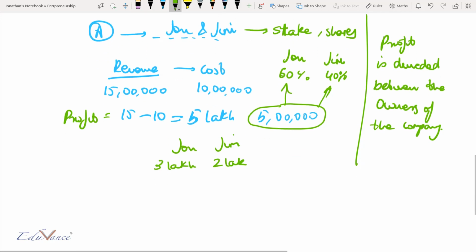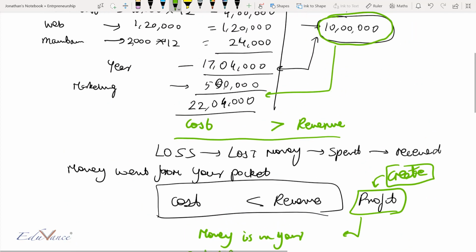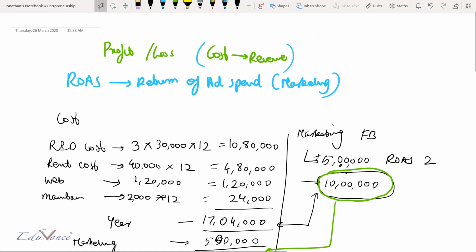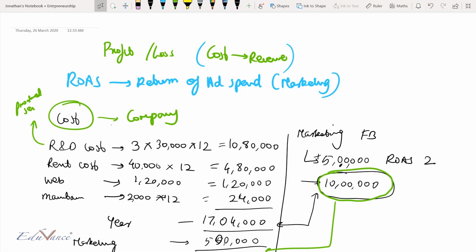So this is the concept that I would like you to understand. So now what you need to understand on the Entrepedia platform is that there is a cost for your company, and that cost you cannot run away from, because if you don't do R&D, there is no product, there is no service. If you cannot pay rent, you don't have a place. If you don't have a website, people will not know about your product. If you can't maintain your website, it won't survive. If you don't do marketing, then there is no revenue, you're dead.